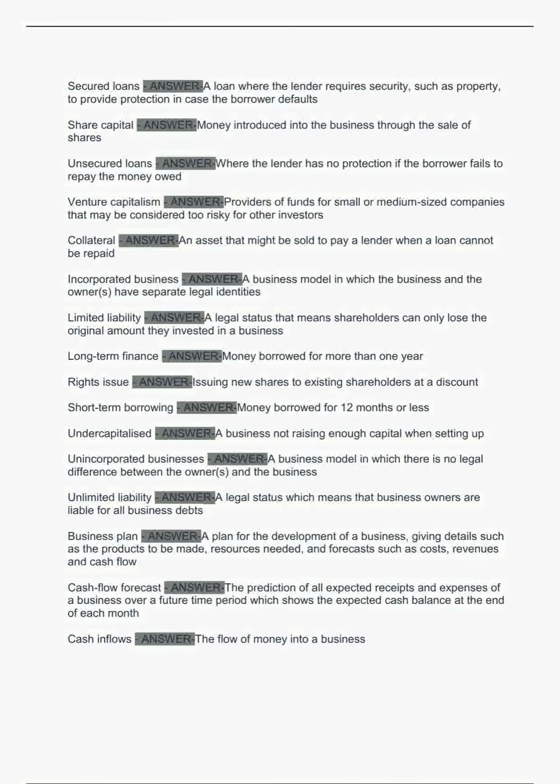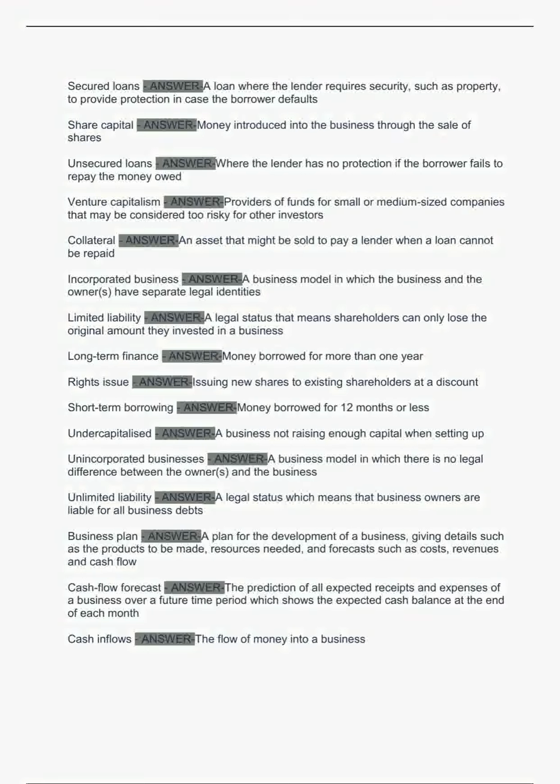Venture capitalism. Answer. Providers of funds for small or medium-sized companies that may be considered too risky for other investors. Collateral. Answer. An asset that might be sold to pay a lender when a loan cannot be repaid. Incorporated business. Answer. A business model in which the business and the owners have separate legal identities. Limited liability. Answer. A legal status that means shareholders can only lose the original amount they invested in a business.